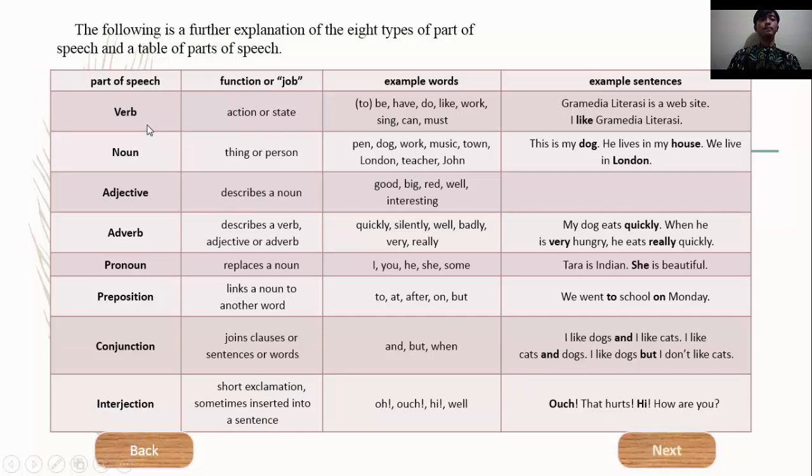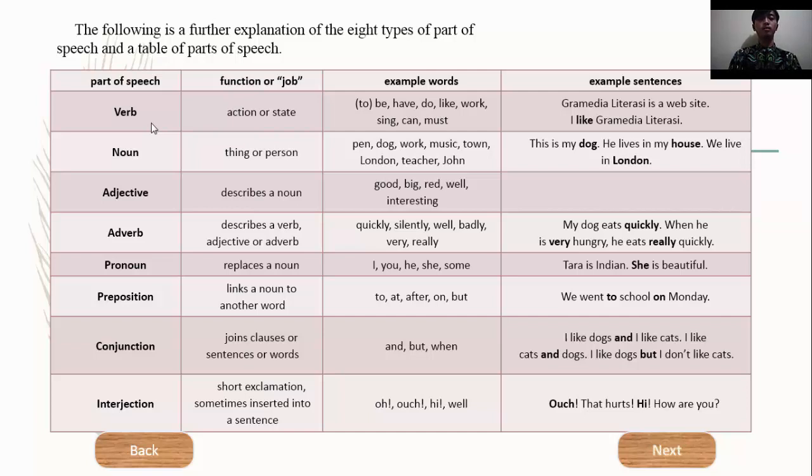First, verb. Function or job of verb is action or state. Example words of verb are to be, have, do, like, work, sing, can, must. Example sentence of verb is: Grammatical Literacy is a website. I like Grammatical Literacy. Like is verb.